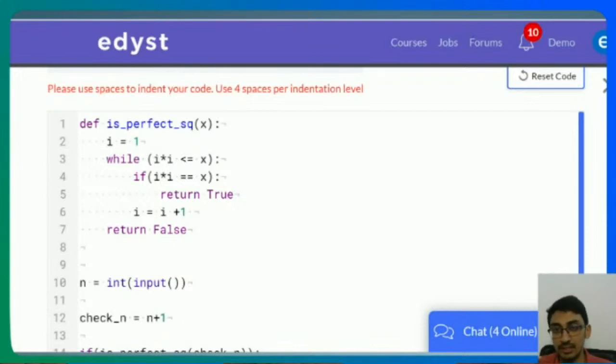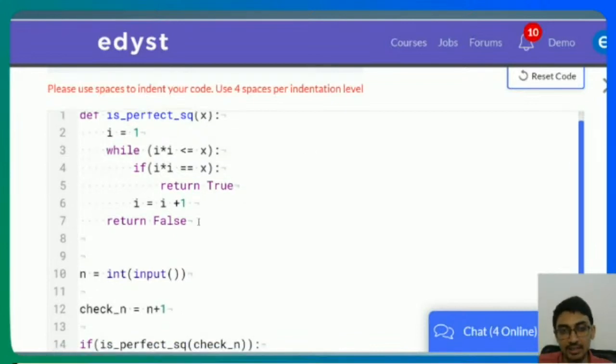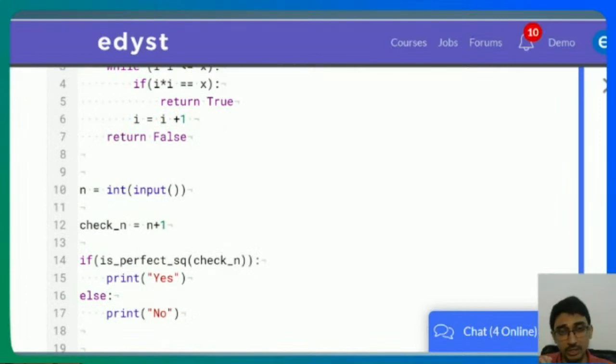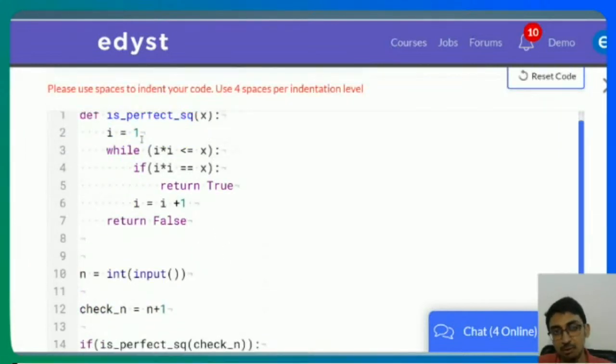Okay. So again, the logic here, I know I went directly to the code without doing the logic. That's not the right way. You should first write the logic. But I figure out, I take the input n. I have to check for n plus 1. So I'm going to say, okay, take this check n and see if it's a perfect square or not. I'll start from 1 and keep trying out different numbers, whether they can square up to x or not, right? If they can square up to x, you return true. If they can't, their square has gone beyond x, then you can return false. Till it is less than x, it's possible to reach a square of x. The moment it goes beyond, I'm just going to return false.